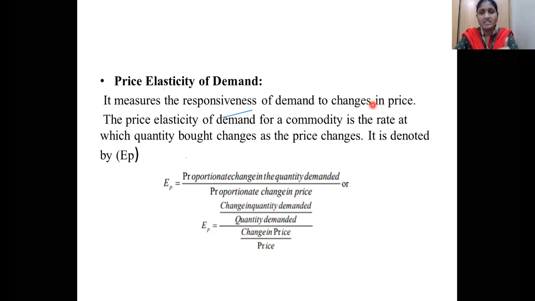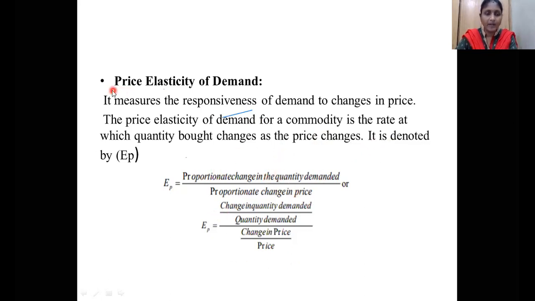How to increase sales? By giving some discounts. Whatever the change in price, the quantity demanded changes, and that responsiveness is what we measure. The price elasticity of demand for a commodity is the rate at which the quantity bought changes at various price changes. Whether the price is increased or decreased, the quantity demanded is measured using these formulas.